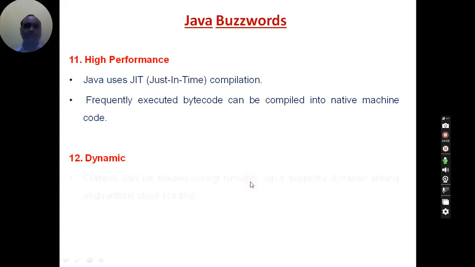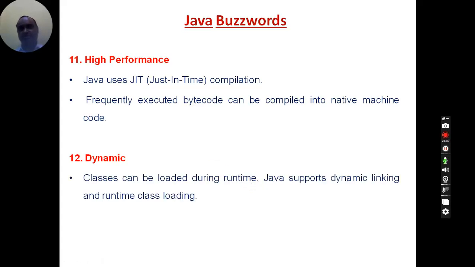And a Java program is also dynamic in nature. Dynamic in nature means when you are running the program, whatever classes and methods are required are dynamically loaded based on the need. If the classes and methods are not required for a program, they are not loaded into the main memory. Because of that, your memory is saved and the time required for loading a class from secondary memory into main memory is saved.